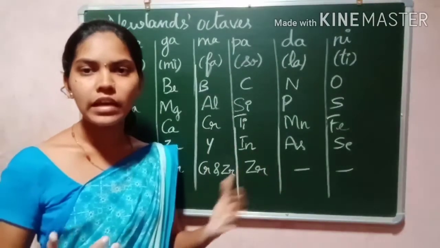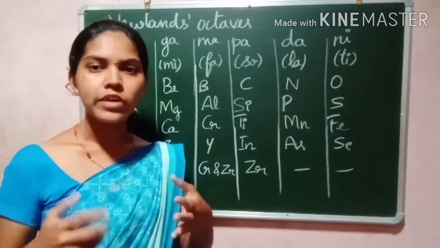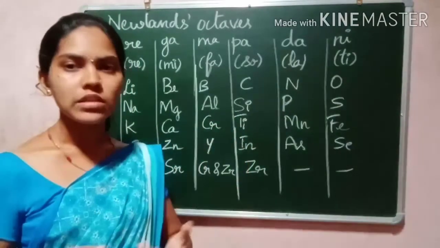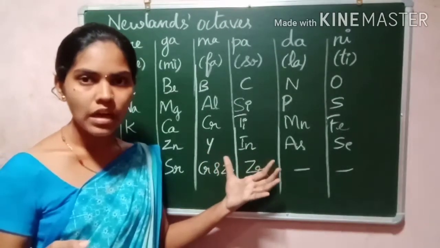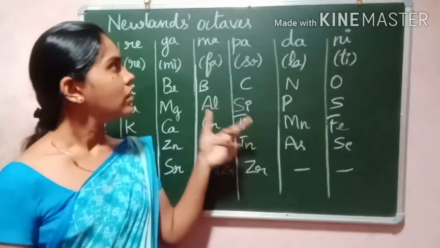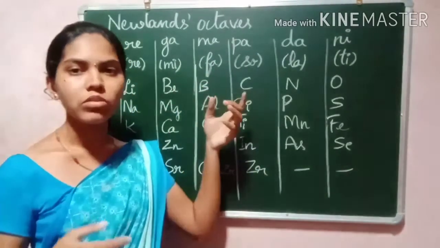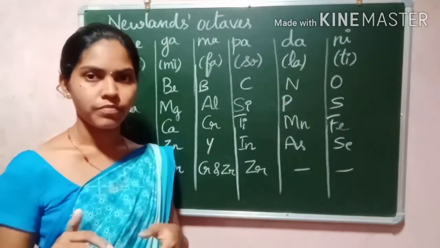From this we can conclude that Newland's octaves is applicable only to explain the properties of the lighter elements. It failed to explain the properties of the heavier elements. So this assumption, Newland's octaves, failed to classify the elements in the proper order.